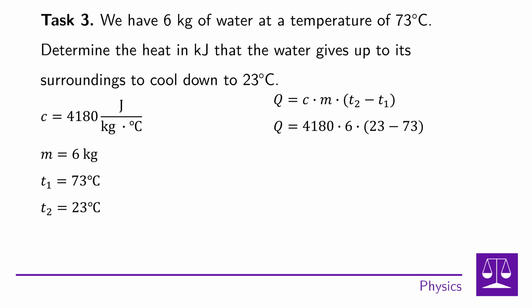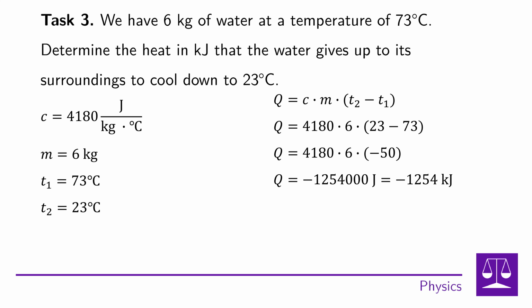First, let's start subtracting the numbers in parentheses. 23 minus 73 is minus 50. Then we get 4,180 times 6 times minus 50, which gives us a result of minus 1,254,000 joules. If we want to convert joules to kilojoules, we're going to divide the heat minus 1,254,000 by 1,000, because 1 kilojoule is equal to 1,000 joules. So we get minus 1254 kilojoules.